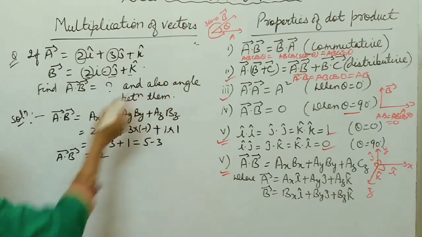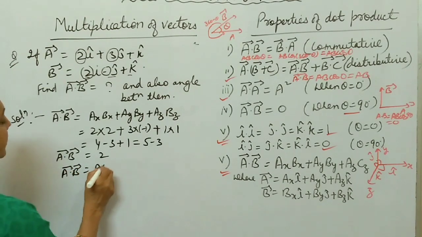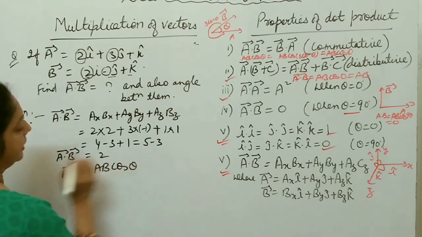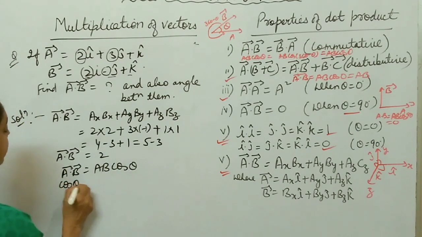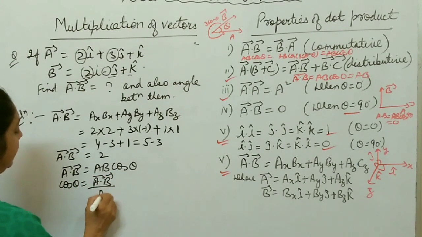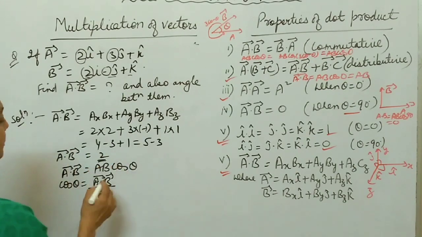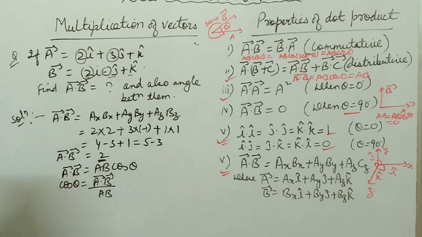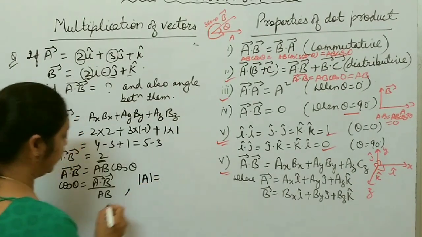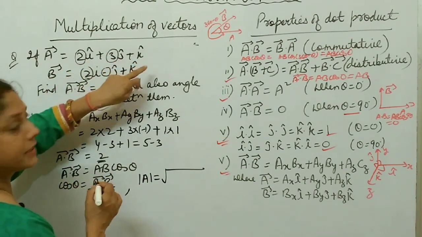Now you have to find the angle between them. So you know A dot B is equal to AB cos theta. So you have to find theta. It means cos theta is equal to A dot B by AB. A dot B you have already found, its answer is 2. Now you have to find the magnitudes of A and B. So mod A is equal to under root of vector A, which is 2i plus 3j plus k.